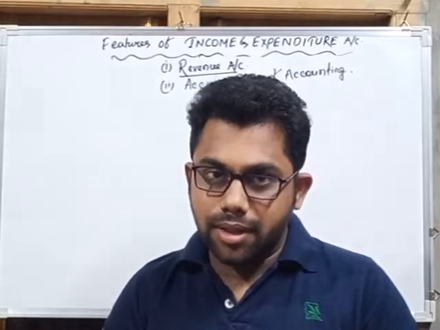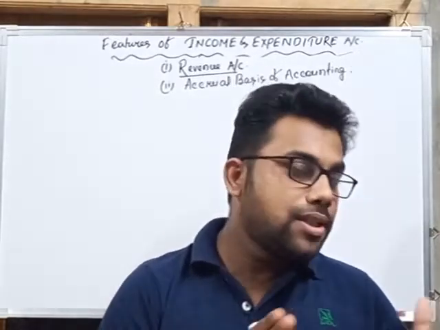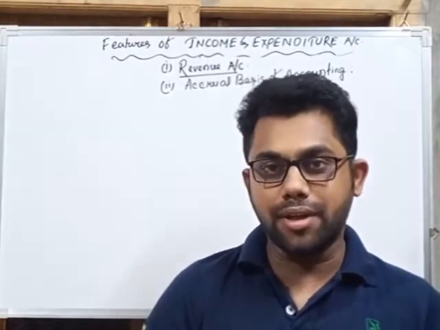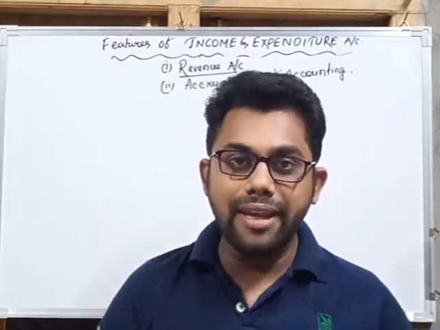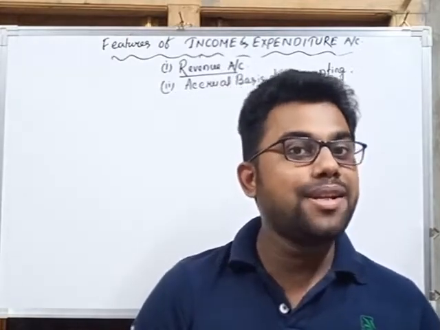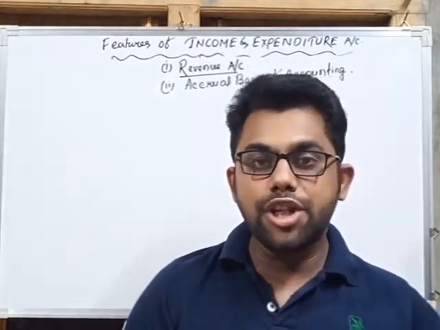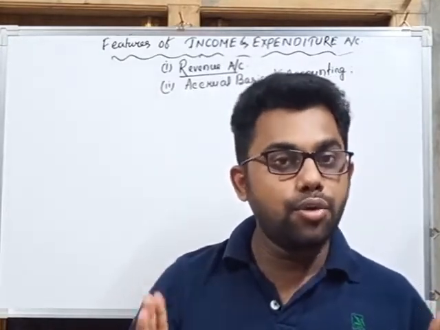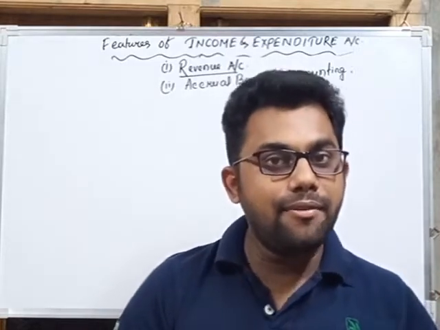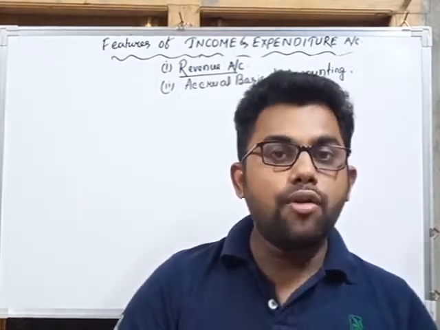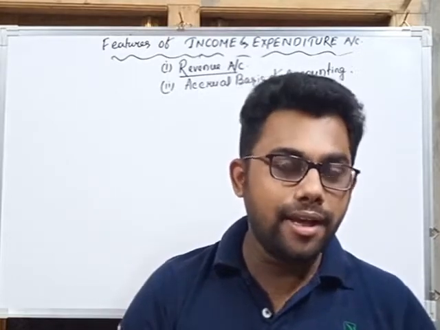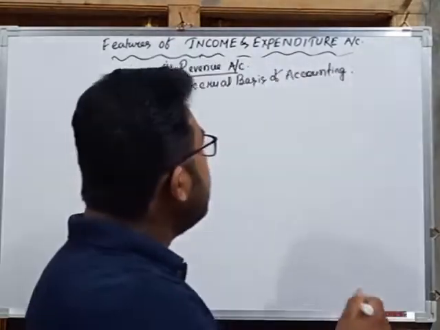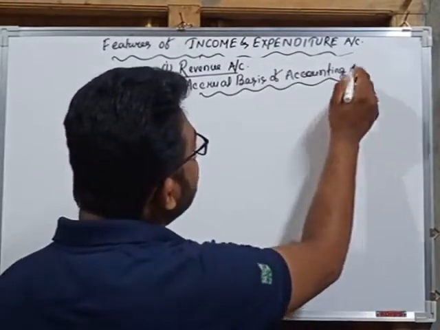The main difference is, if we consider the receipts and payments account, then we find that it is a cash basis of accounting, because in the receipts and payments account we ignore all the non-cash expenditure like depreciation, and all the outstanding items and prepaid incomes. As I have already told you, all the cash receipts received in the accounting year and all the cash payments made during the accounting year are recorded.